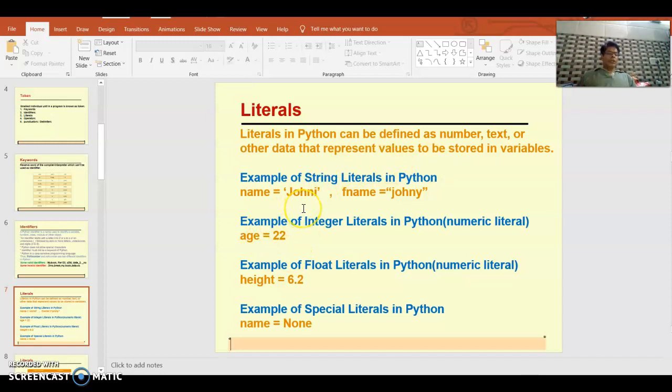Now name equal to Johnny, father name Johnny. That is an example of string literal because it is given within the quotes. Integer literal: age equal to 22. The value is integer type, so it is an integer literal. Example of float literal: 6.2. And a special literal is also there, that is None, capital N then one, None, the special literal. Sometimes the question comes, what is a special literal? Then we have to say None.